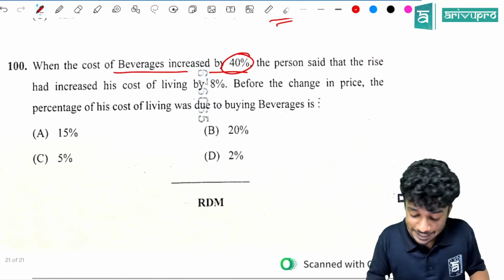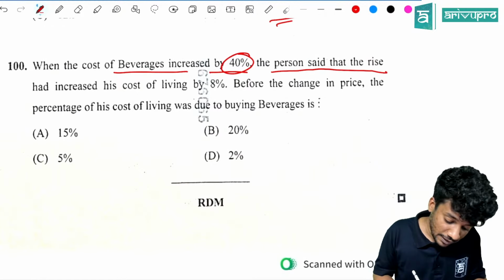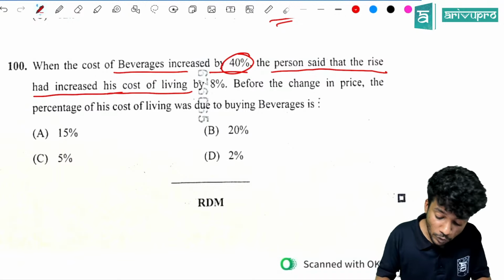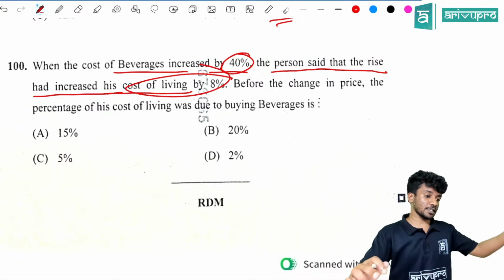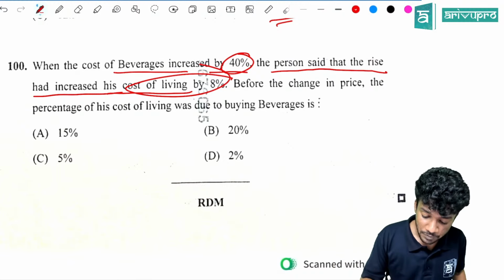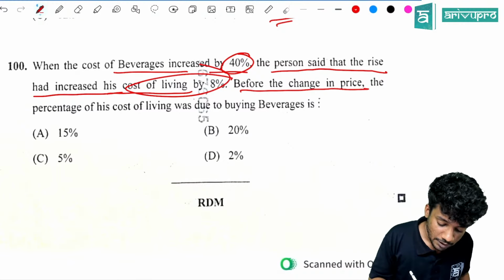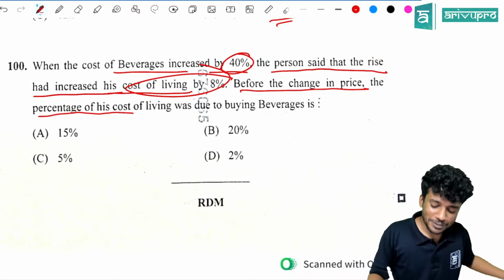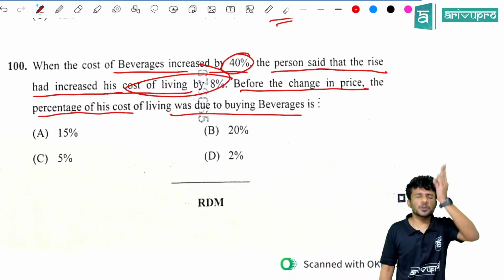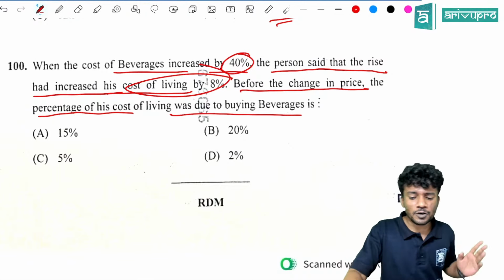Then the last question is, when the cost of beverages increased by 40%, the person said that the rise had increased his cost of living by 8%. Before the change in price, what percentage of cost of living was due to buying beverages? Very good question and one of the tricky questions.